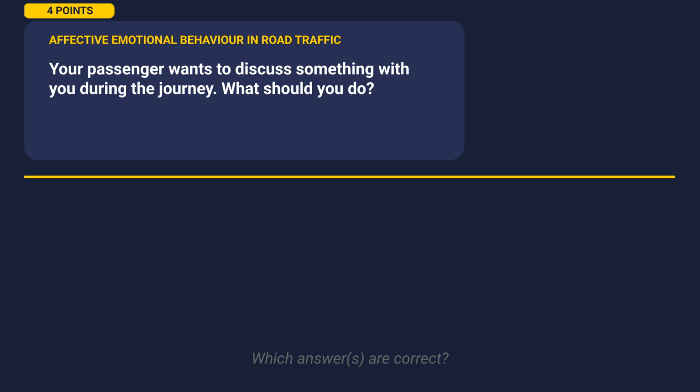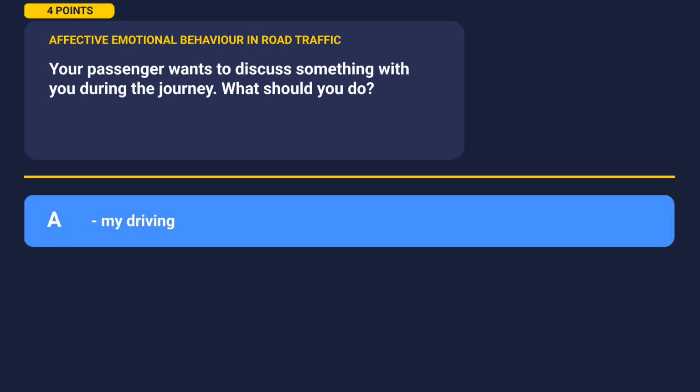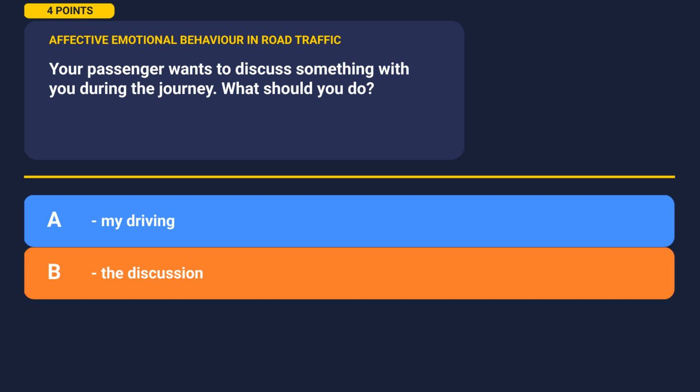Here's the next one for you. Your passenger wants to discuss something with you during the journey. What should you do? Take a moment to look at the options. Option A, my driving. Option B, the discussion.